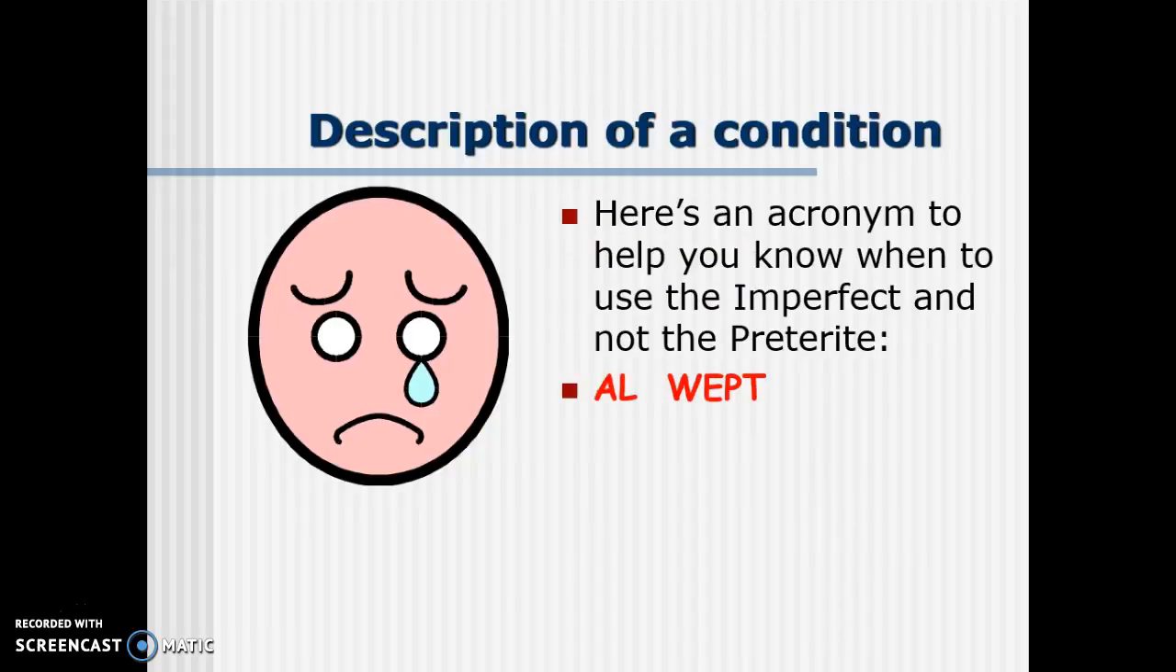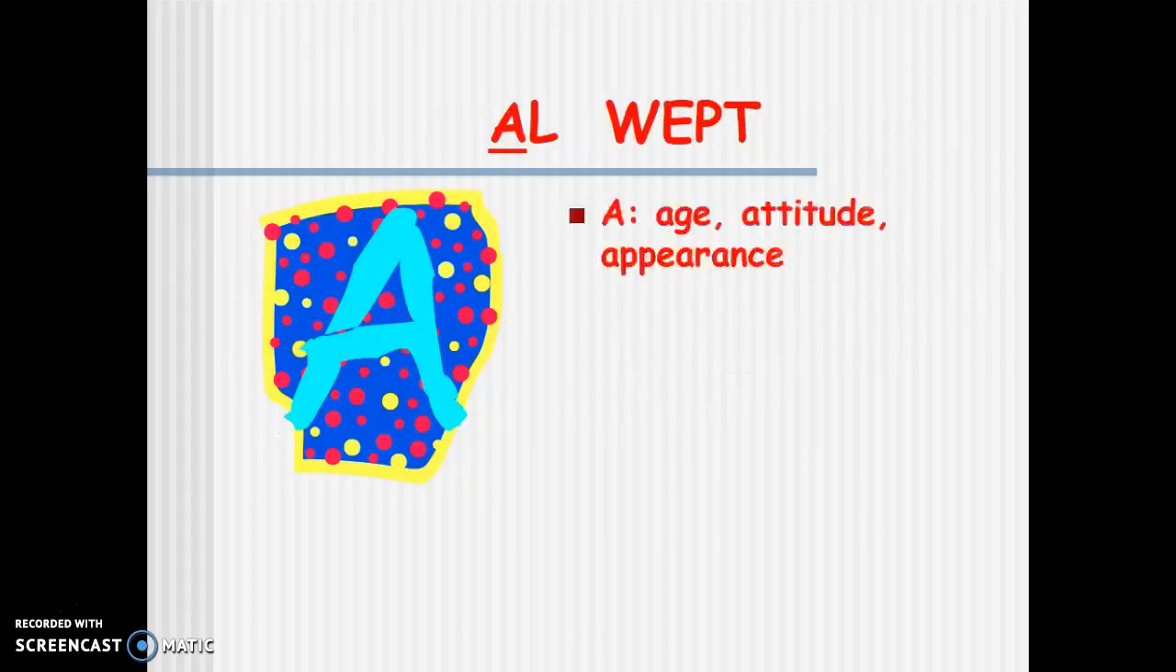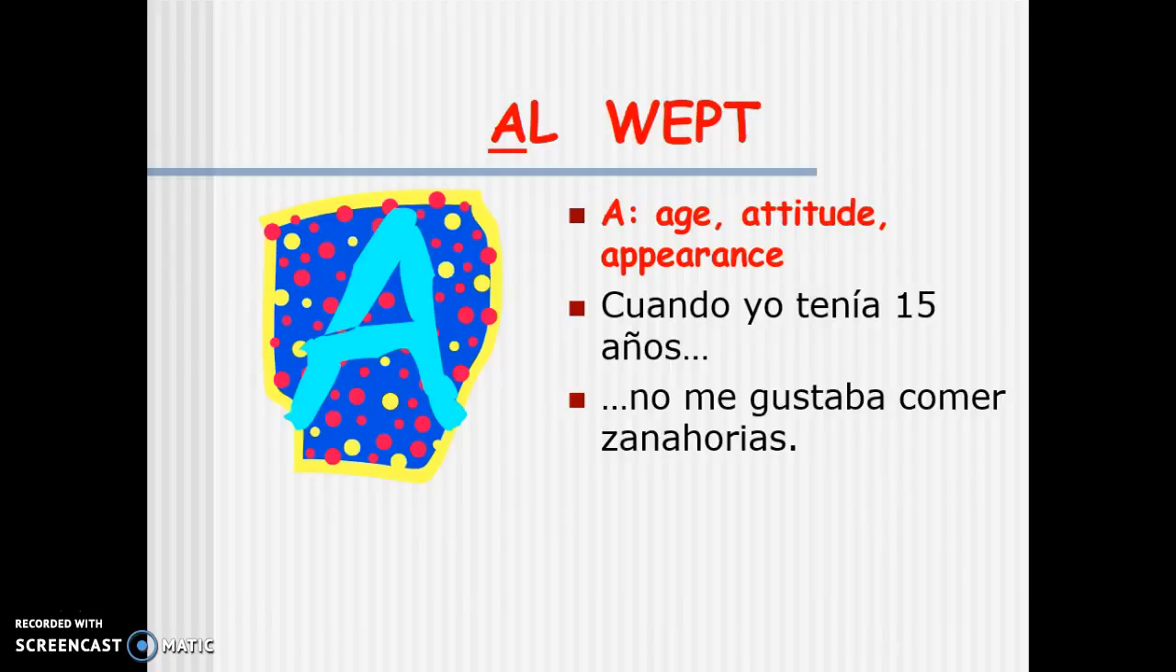Each of these letters stands for something. It's an acronym, ALWEPT. For each of these, the acronym helps you remember when to use the imperfect, not the preterite. Let's look at the A first. Anytime you want to express age, attitude, or appearance in the past tense, we use the imperfect. Cuando yo tenía 15 años. When I was 15. We're talking about age. No me gustaba comer zanahorias. I didn't like to eat carrots. No me gustaba is attitude.